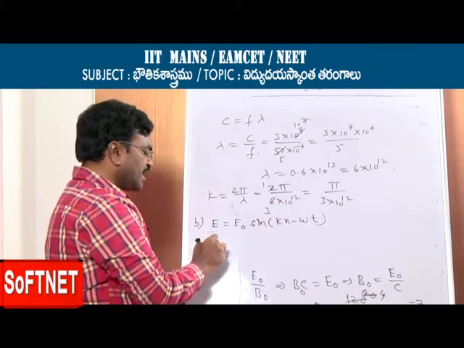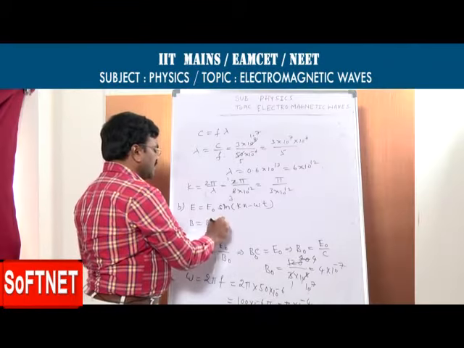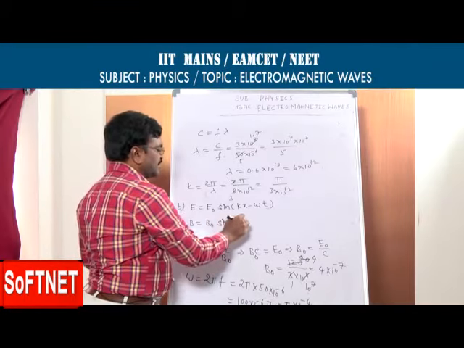And B, the magnetic induction field, is equal to B naught sin(kx minus omega t).